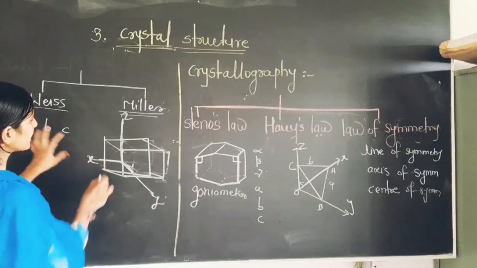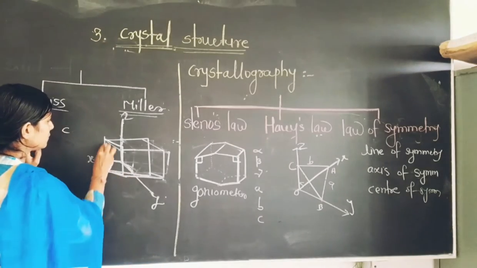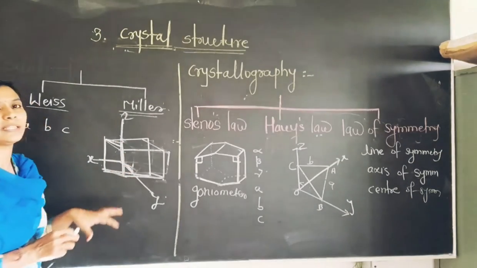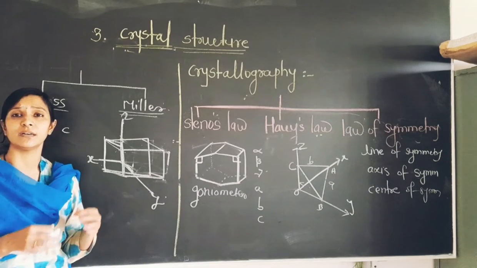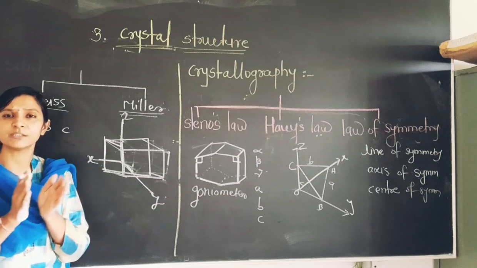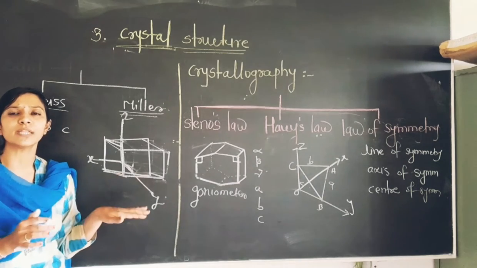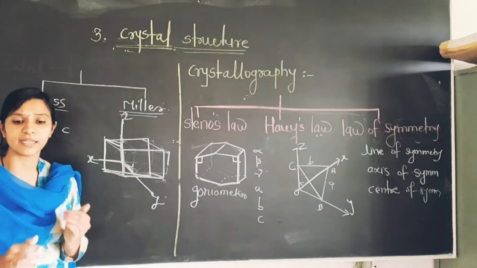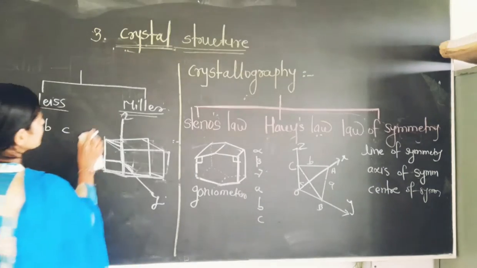Suppose friends, when we cut this plane like this, what happens? That plane is cutting the axes with respect to their size. According to that, we have to calculate the indices for that particular crystal system.